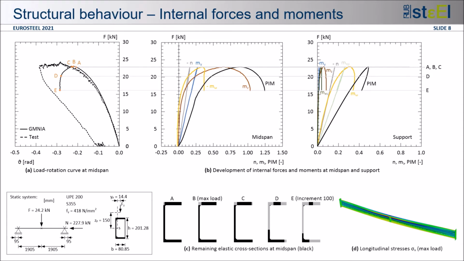In conjunction with the load increase, the rotation of the member and also the internal forces increased. And with an increasing rotation of the channel, the bending moment Mz increased. Due to the superposition of Mz and M omega, the plasticized part of the upper left flange expanded, and in state B, the maximum load was reached. So far, only this part of the cross-section is plasticized, and the cross-sectional utilization at midspan is about 89%. These two aspects indicate that the significant failure mode was stability failure.